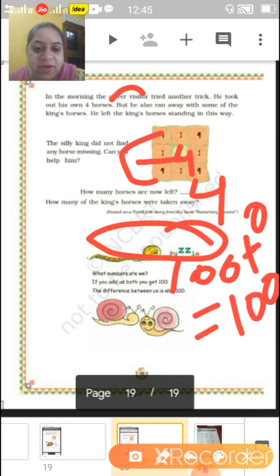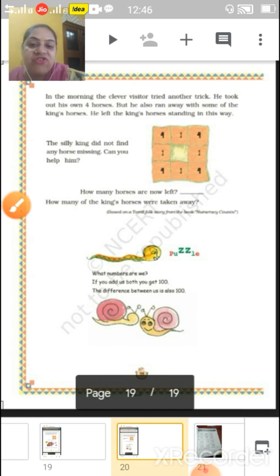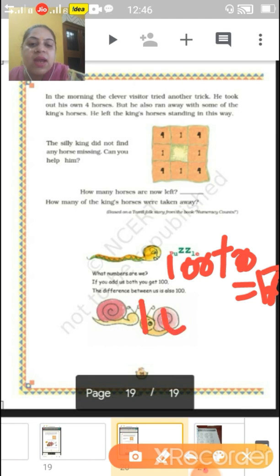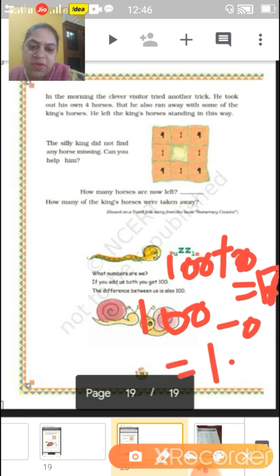The difference between us is also 100. Now when they talk about addition, they are doing 100 plus 0 equals 100. The same will happen with 100 minus 0, because 0 doesn't affect anything. So we have to minus and plus, we have to give and we have to take, but the answer should be the same.